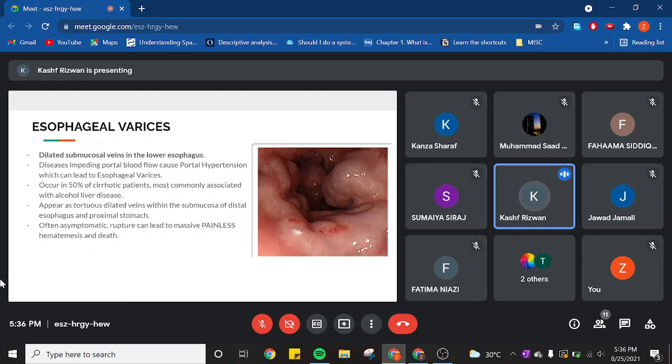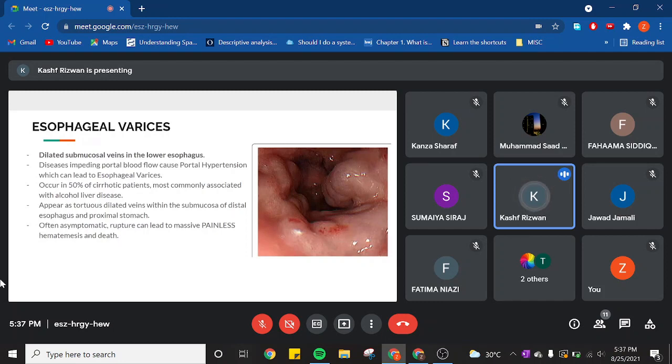So, repeating this again, the portal venous system is connected to the systemic venous system at three places, and one of them is the lower esophagus. How are they connected? So basically, the distal esophageal vein surrounds the left gastric vein. So that's the connection between the systemic venous system and the portal venous system. Now, whenever there is any obstruction to the blood flow from the portal vein to the inferior vena cava, the venous blood will start accumulating in the portal system. Because of this accumulation, the pressure will increase, which will cause your portal hypertension.